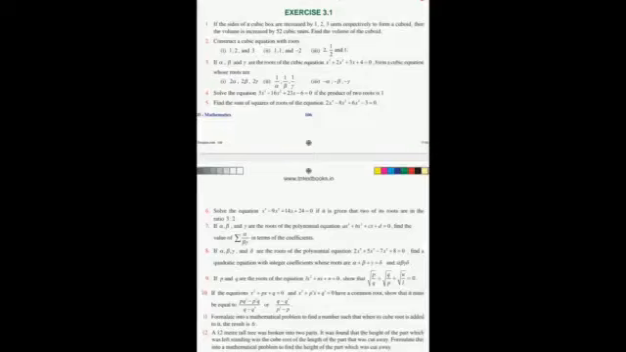Students, in this class we have completed exercise 3.1. Take your own time, understand the concept and then do the sums. Thank you.